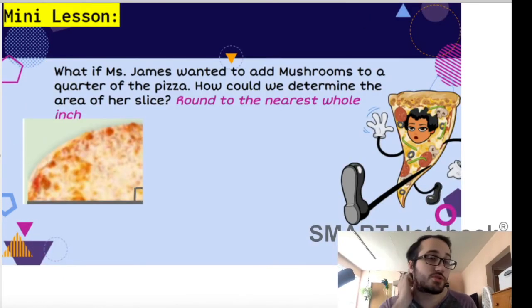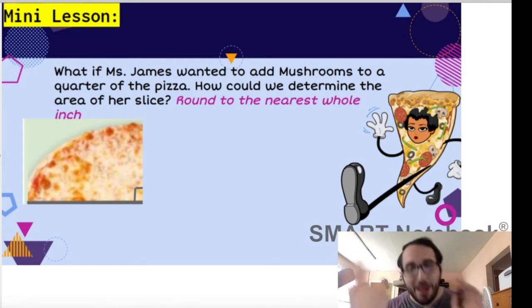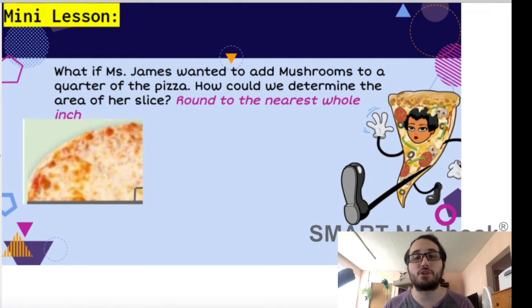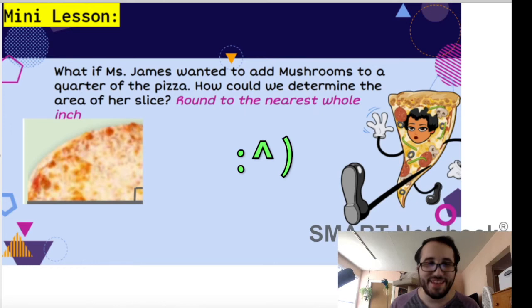Alright, so let's continue. Now Miss James is like, you know what? I want to add mushrooms to my pizza. So what if Miss James added mushrooms to 1/4 of the pizza? How could we determine the area of her slice? Round to the nearest whole inch. So again, pause the video, try it on your own. It's very similar, but not congruent to what we just did, but it's a little bit different.